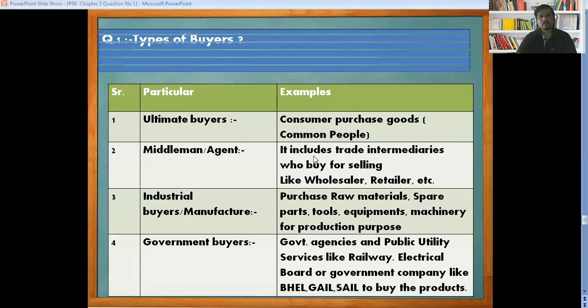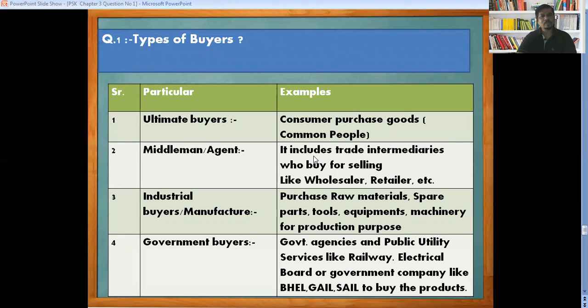Now students, look here once more. I would like to recap that there are four types of buyers: the ultimate buyer; the middleman or agent, which comes under wholesaler and retailer; the industrial buyers, who purchase raw material, spare parts, tools, equipment, and machinery for production; and the government buyers. We have given the examples of railway, GAIL, SAIL, and BHEL. These companies purchase raw material for production. These are called government buyers.